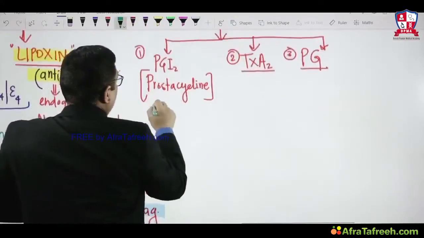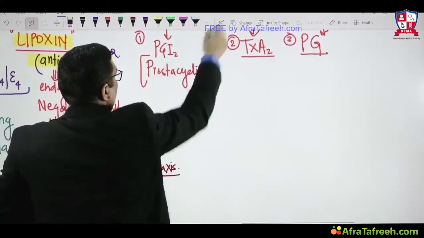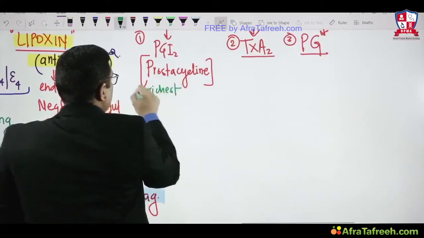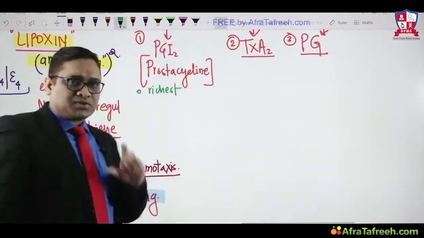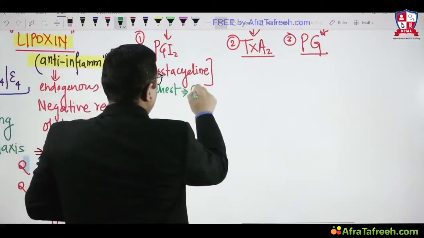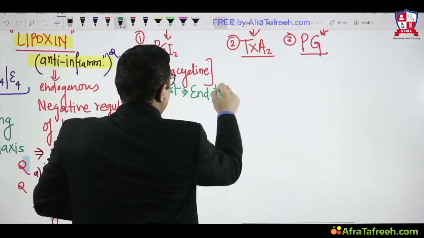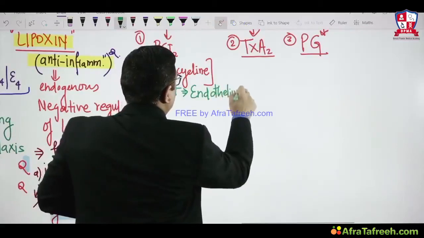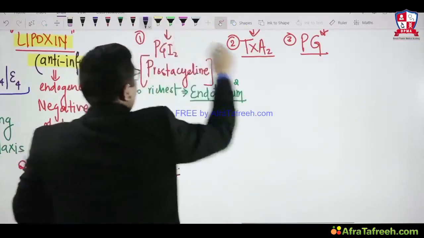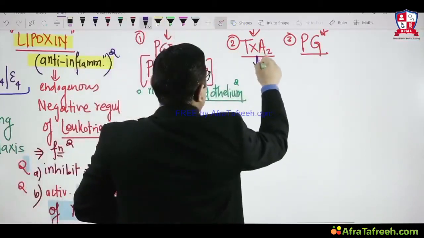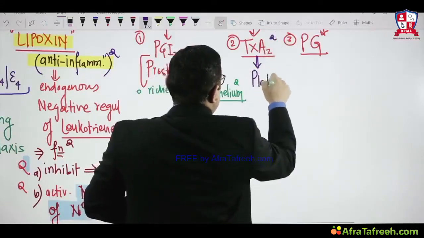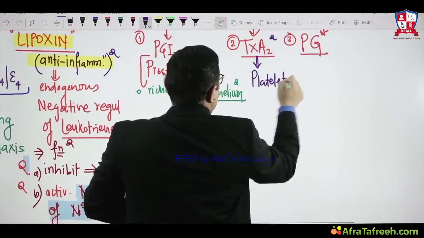Prostacyclin, if you look at the origin, what is the richest source of prostacyclin? This was an All India question. Endothelium is the richest source of prostacyclin. That is the All India question, right? What is the richest source of thromboxane A2? This was a PGI question in a previous year. So it is platelet. Platelet is the richest source of